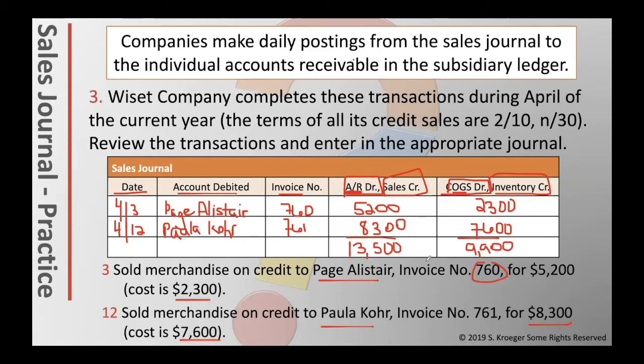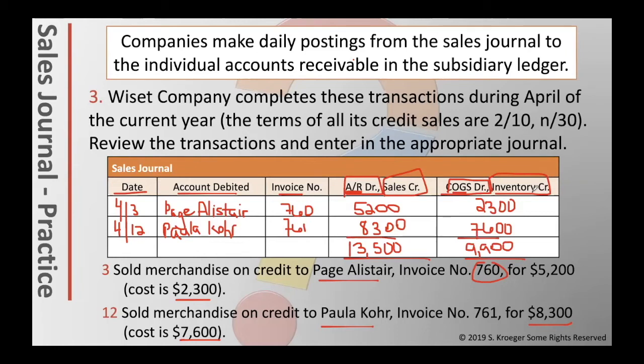In real life, what you would be doing now at the end of the month is going to the accounts receivable debit account to the different customers, making sure that that's posted there to those accounts. They kind of already should be. Updating the main control account. You would be posting the 13,500 as a credit to sales. You would be posting 9,900 as a debit to cost of goods sold and a credit to inventory.